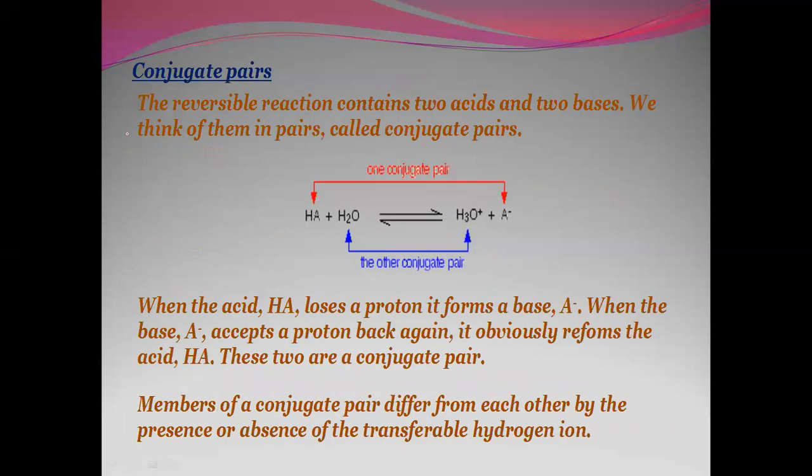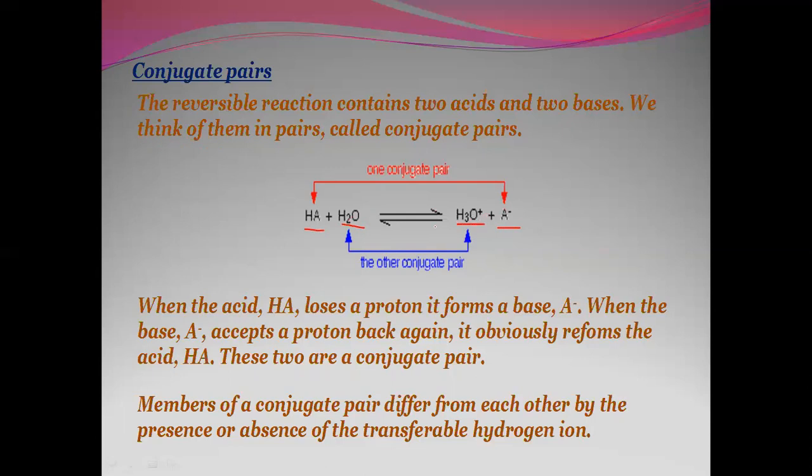Conjugate acid-base pair. A conjugate acid-base pair is nothing but a pair of substances that differ by a proton. For example, if I say HA is losing a proton, that means it is an acid, so A minus becomes its conjugate base. And if I say H2O is accepting a proton, this becomes a base, so H3O plus becomes a conjugate acid.